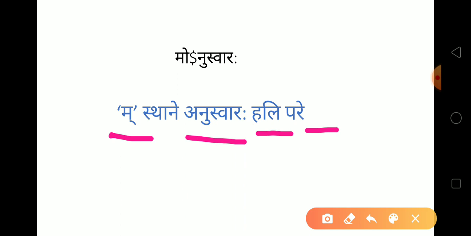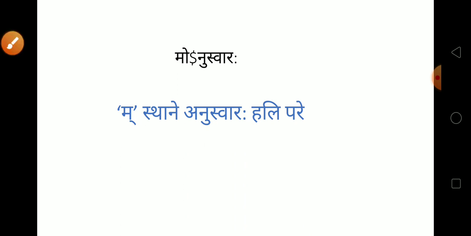Here you can ask a question: what are the other cases where ma is not supposed to be changed into anuswar? So the cases are either a vowel or no letter.